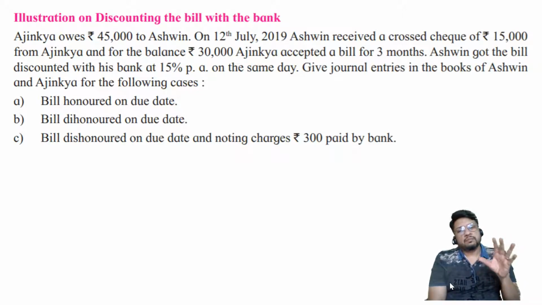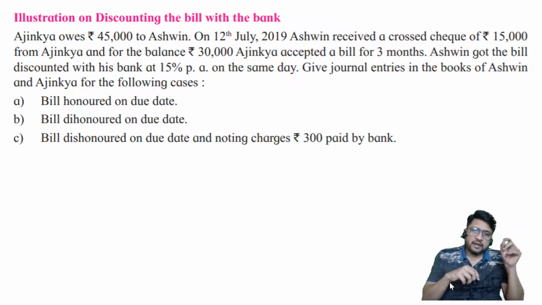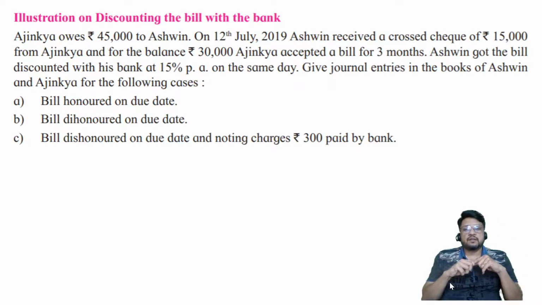So Mr. Ashwin is preparing a format, pro forma, I hope you remember, which we have discussed in the first lecture. He'll write his name, he'll write the address, he'll write the date of preparation of bill. Then on the left hand side, he'll put a stamp. Then he will write the amount of the bill in figures. Then he will write a sentence: after 3 months, pay me or my order a sum of rupees 30,000 for the value received. Then on the bottom left corner, he will write the name of Ashwin and his address.